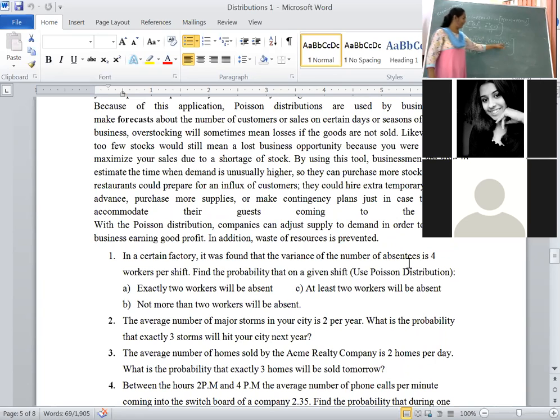Okay, 0.0183 into 4. Multiply that value into 4. Whatever the value you will get, you write down. What value you will get? 4 3s are 12, 4 8s are 32, 33, 4 1s are 4, 0. Okay, add these two values and subtract from 1. You will get this value as 0.9085.